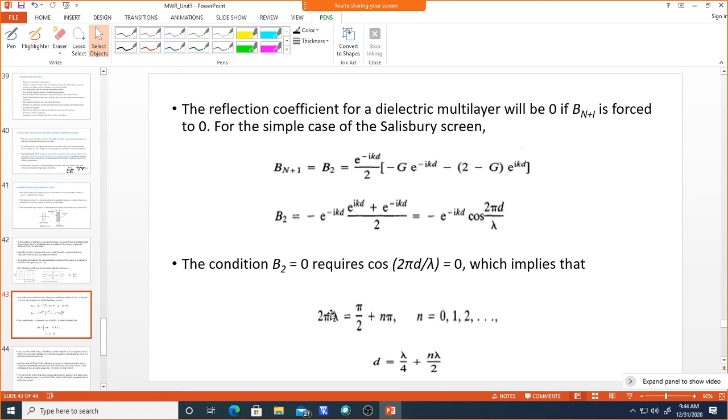So we get the spacing D in terms of the multiples of pi by 2, and then we can find the value of D. It comes out to be lambda by 4 plus n lambda by 2, where n varies 0, 1, 2, up to a large value.